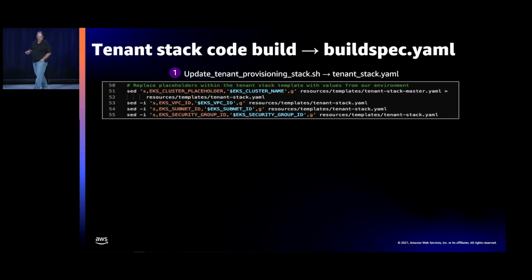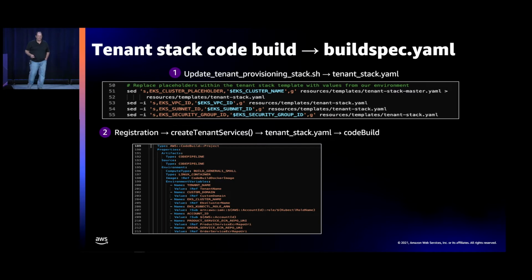And now in that generated stack, when we're running that tenant stack, we have registration called create tenant services, and that ran this tenant stack CloudFormation, and then within that CloudFormation, there is the run of a CodeBuild project.